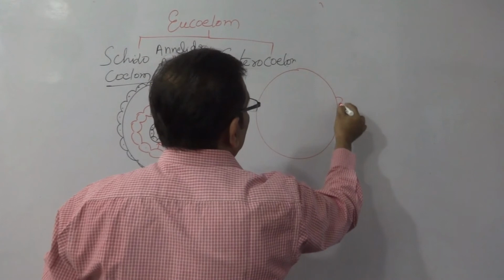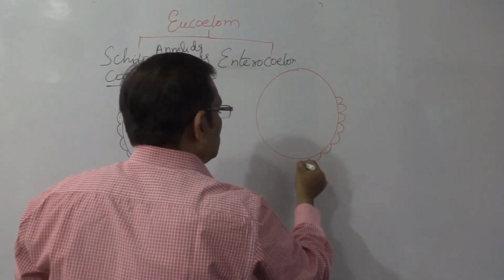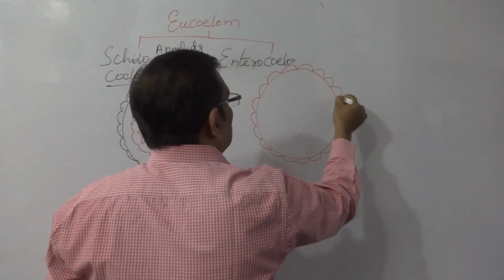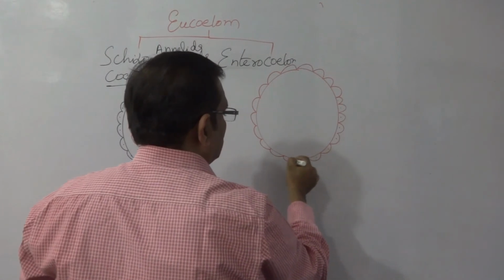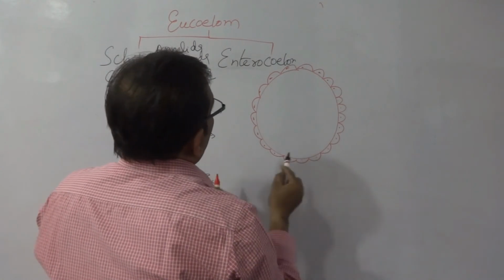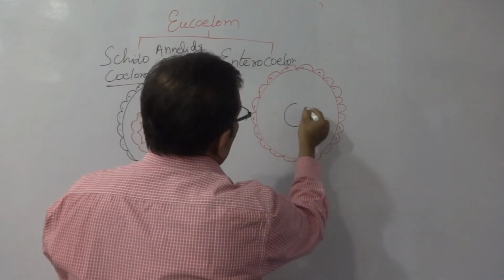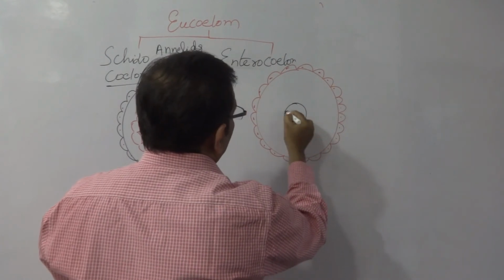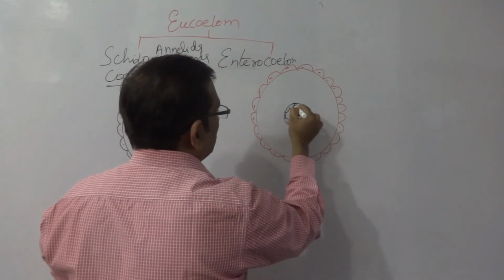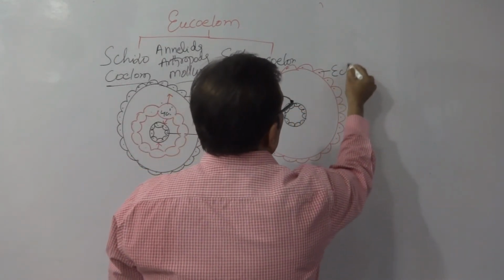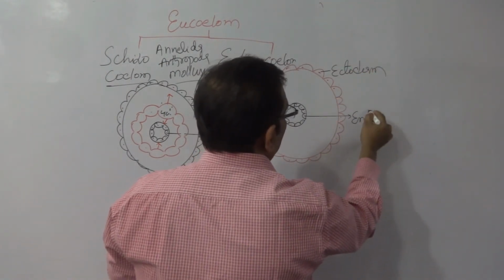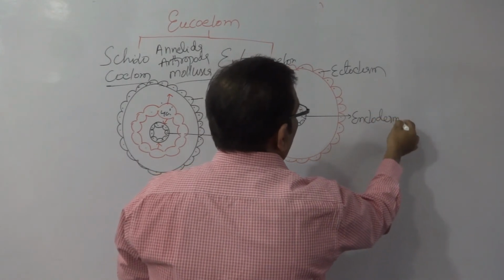Ectodermal cell lining. This is the endodermal gut, gastrointestinal tract, endodermal cell lining. Ectoderm, endoderm.